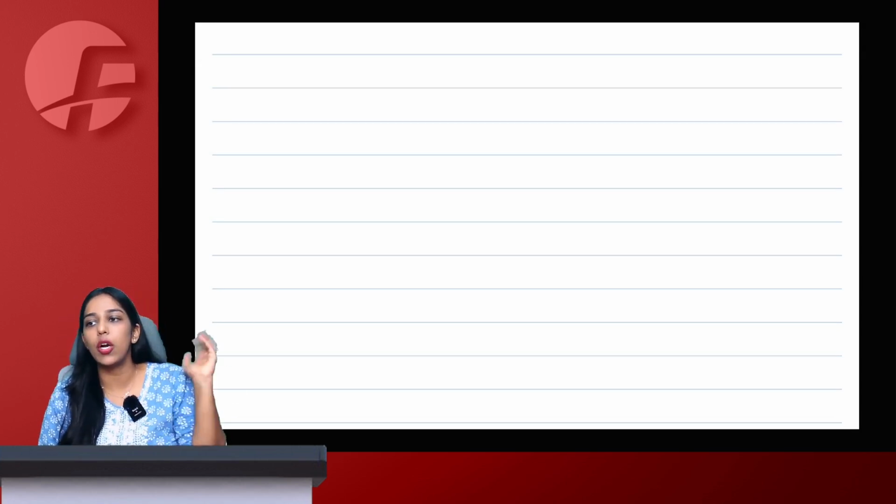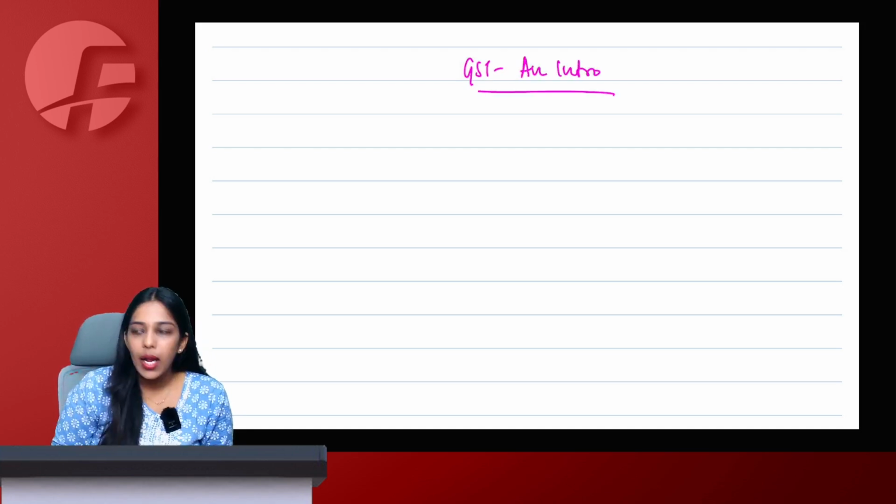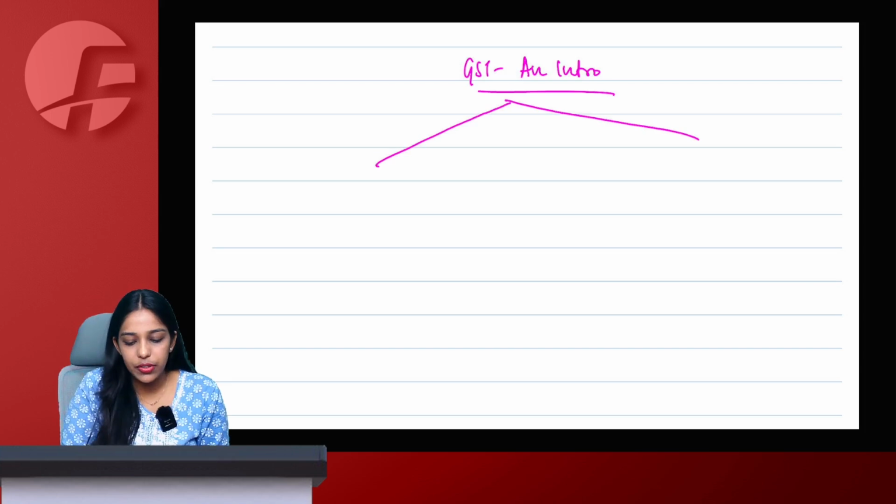Yesterday we did nothing as such, because the only chapter that we completed is not applicable for examination. However, that was extremely important for you all to build a base and get an idea about what exactly the subject is, what to expect out of the subject, what is the paper pattern, how are things tested in examination. So what we studied was simply an introduction of GST, which was broken in three parts.